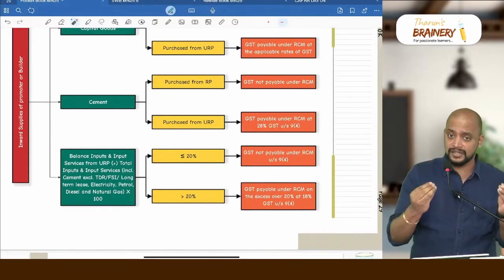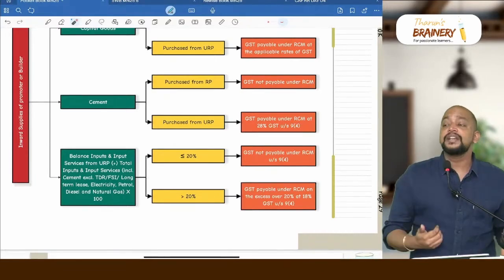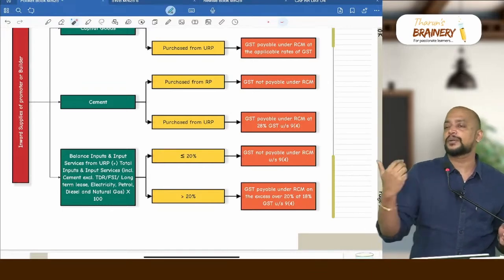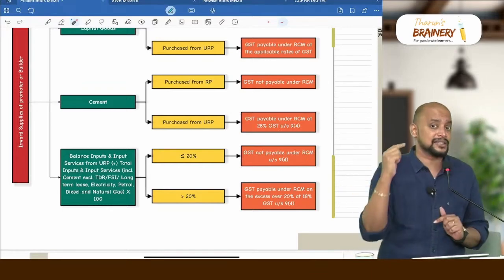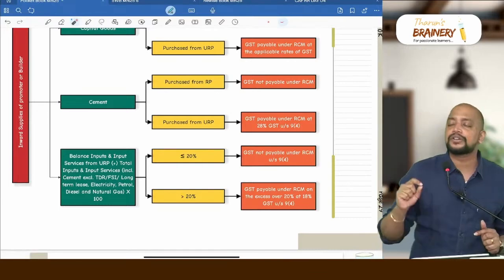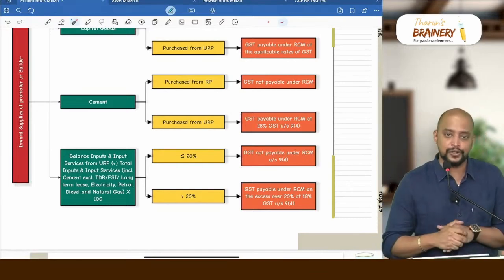Cement is purchased from a registered person, already GST paid, so ignore. If cement is purchased from an unregistered person by the promoter or builder, then they need to pay GST under RCM at the rate of 28%, because that is the rate applicable to cement, so 28% should be taken.